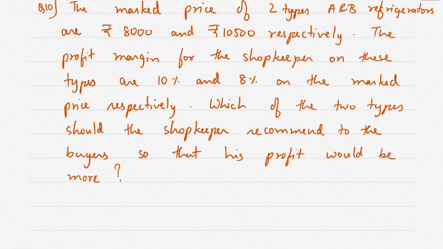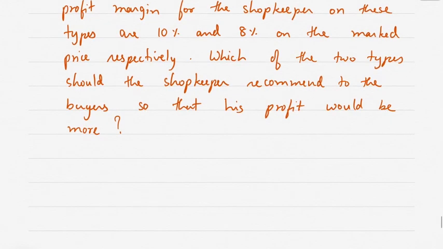Next, a marked price of two types of refrigerators are rupees 8,000 and 10,500 respectively. Okay. The profit margin for shopkeeper on these types are 10% and 8% on the marked price respectively. Which of the two types should the shopkeeper recommend to the buyer so that his profit would be more? Okay, let's see where the profit is more. Okay, there are two refrigerators, A and B. So profit on A refrigerator.